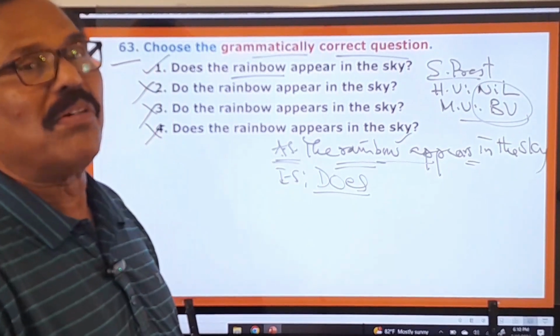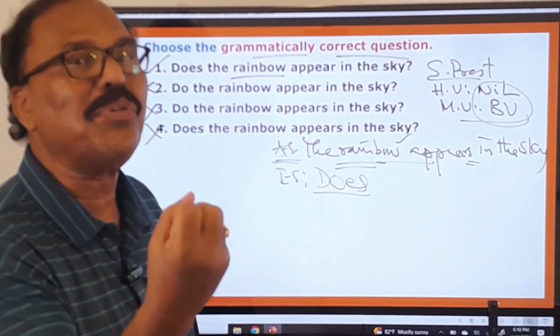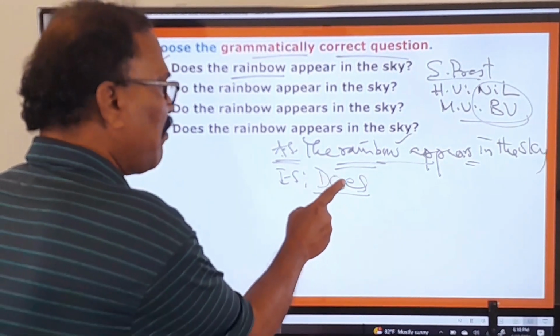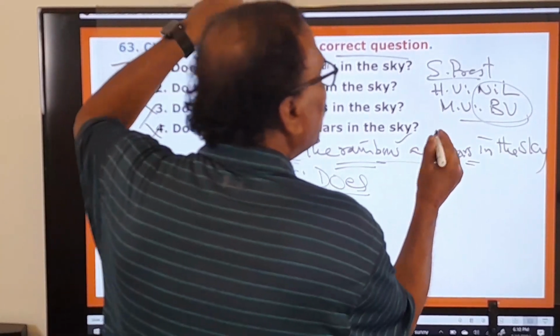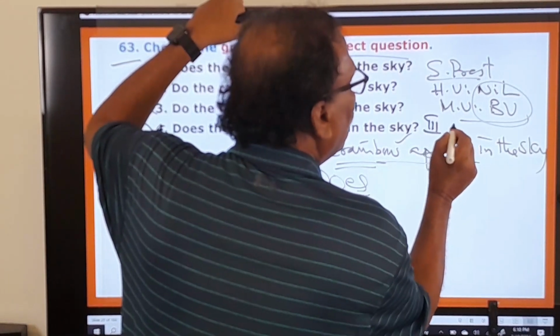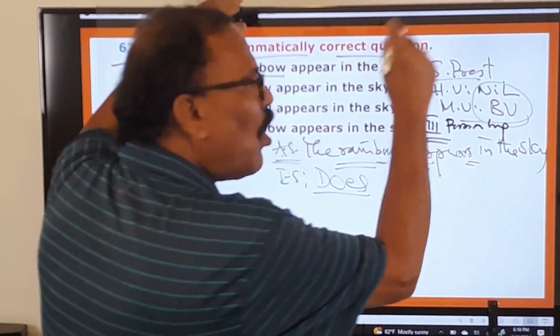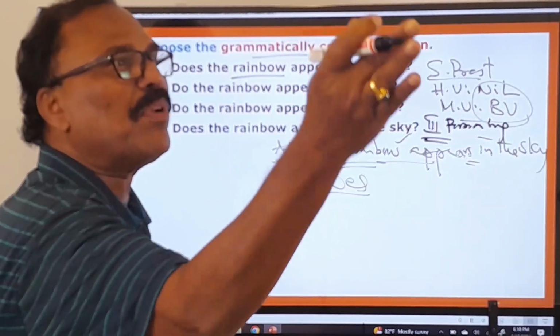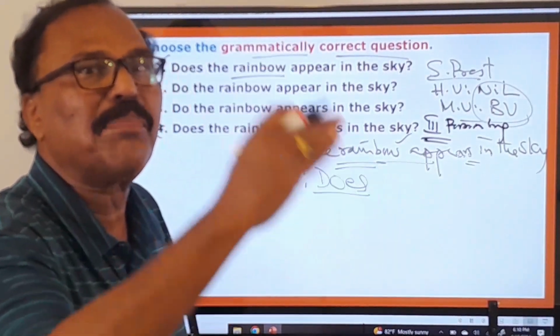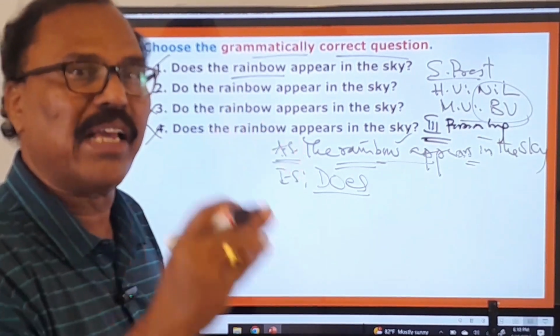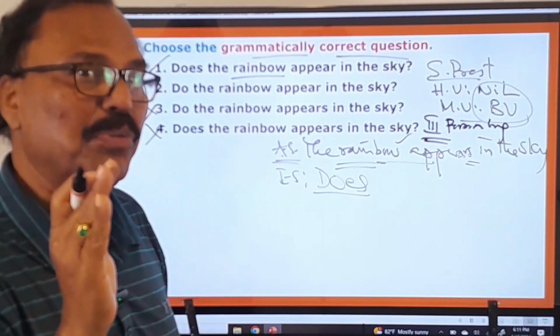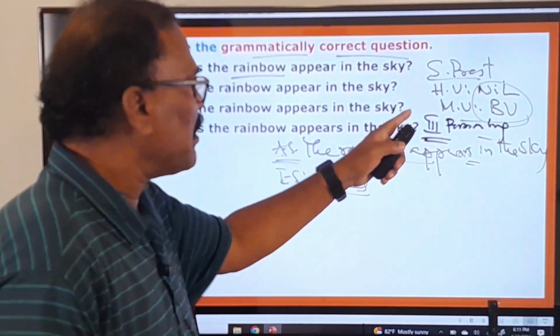So the grammarians have allowed you to take the help of "does" for third person singular. For all other persons, first person singular plural, second person singular plural, third person plural, you have to take the help of the word "do." For them "do," for third person singular "does."